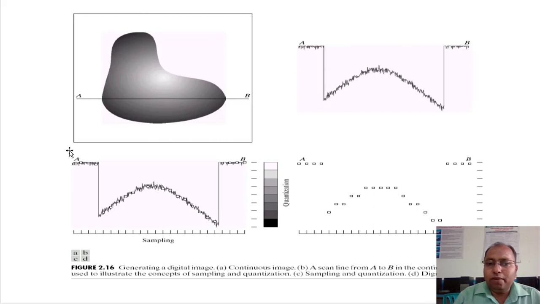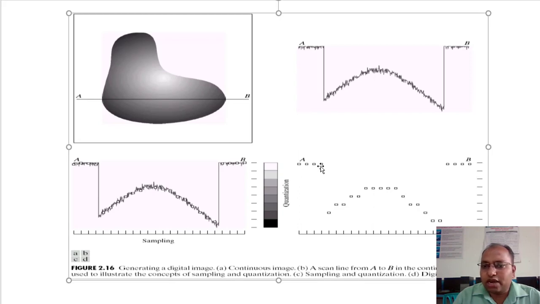Now this is your analog signal, and now we are going to go for sampling and quantization. This is your same image, that is nothing but your analog data. This is an analog waveform of voltage, and now we are going to go for the sampling of this one. We are going to take the samples, right? So this sample is taken over here. These square boxes show you that these are the samples taken from this continuous waveform. Are you getting it? So likewise we have taken multiple samples.